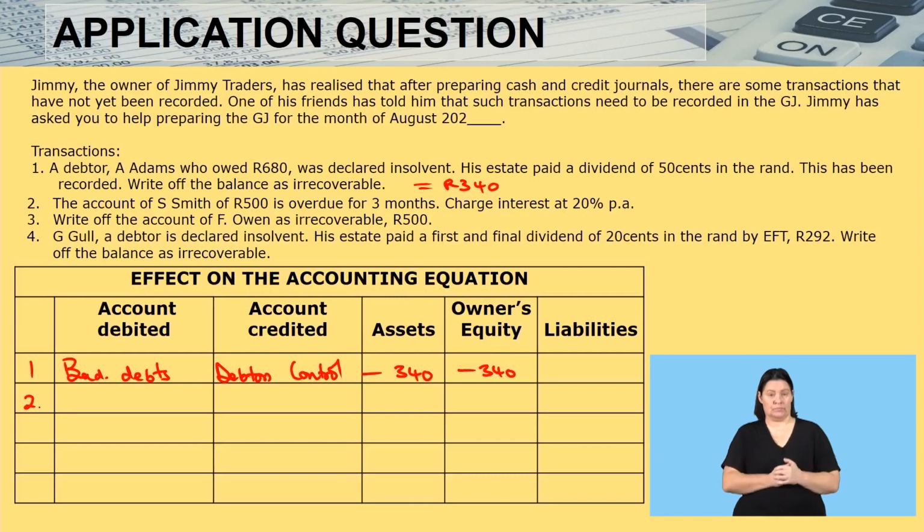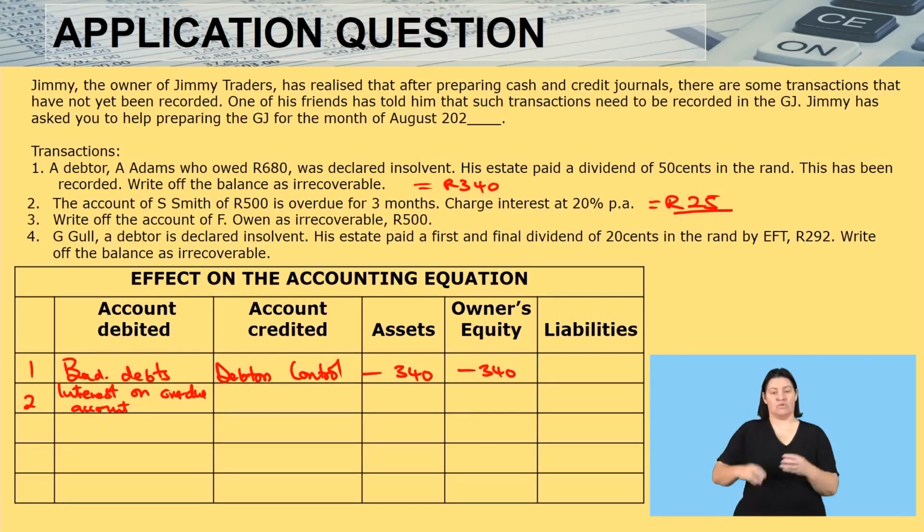Number two. The account of S. Smith, 500, is overdue for 3 months. We have calculated the interest, and we came out with 25 rands. I will come here. The account of S. Smith has been charged interest. The account to debit is interest on overdue account, and this is interest income.